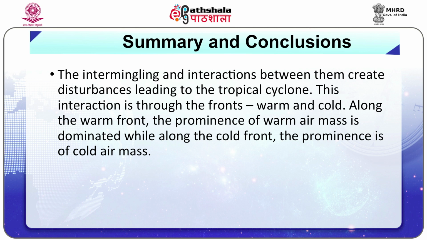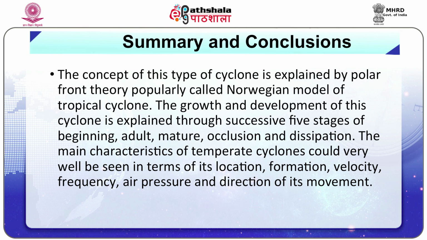This interaction is through the fronts, warm and cold. Along the warm front, the prominence of warm air mass is dominant, while along the cold front, the prominence is of the cold air mass. The concept of this type of cyclone is explained by the polar front theory, popularly called the Norwegian model of temperate cyclone. The growth and development of this cyclone is explained through five successive stages: beginning, adult, mature, occlusion and the dissipation stages.